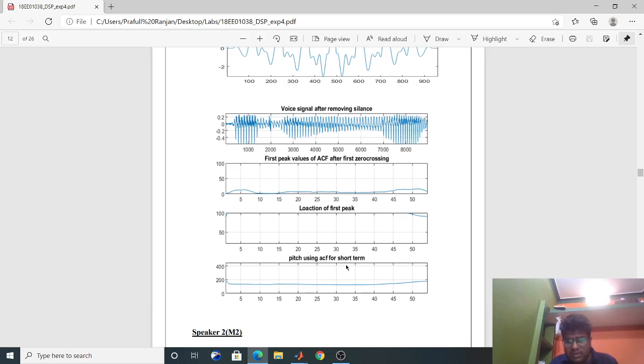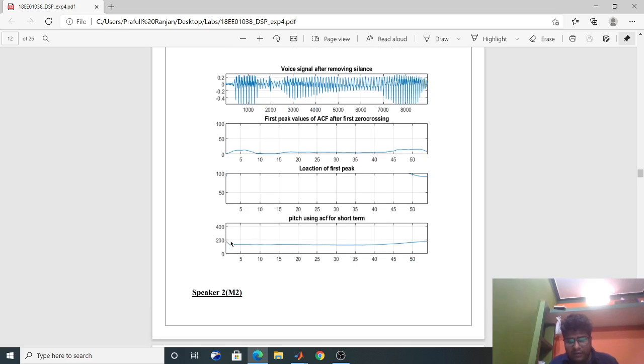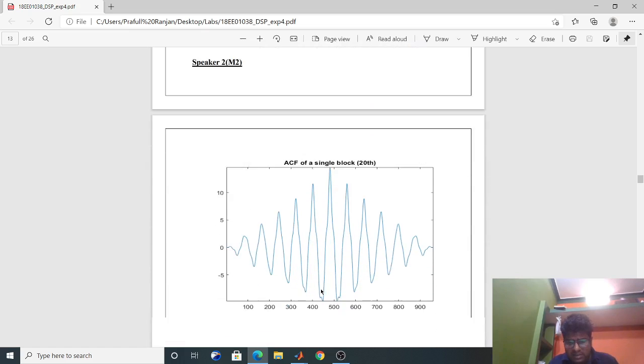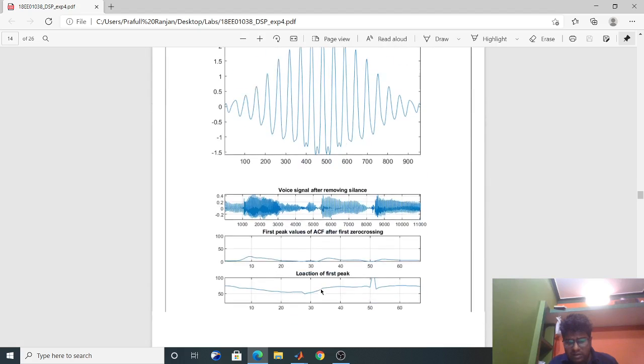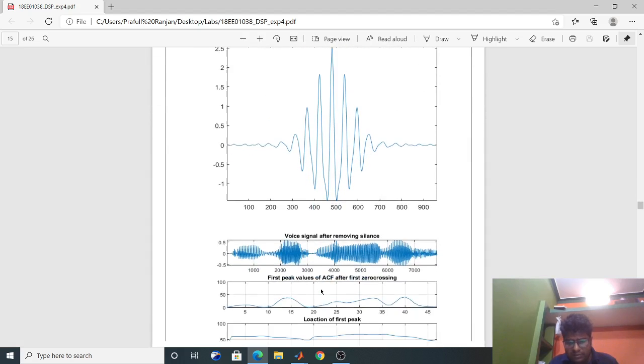And this is pitch using ACF for short term energy. This is pitch for every block, and we will take the mean of this, so it will come approximately 180. Similarly, this is for speaker 2, male 2, this is for female 1, and this is for female 2.